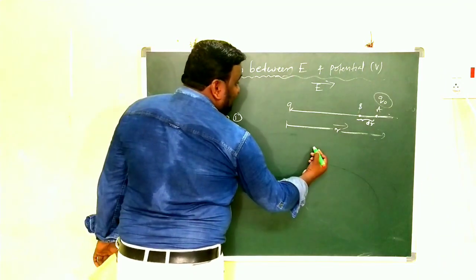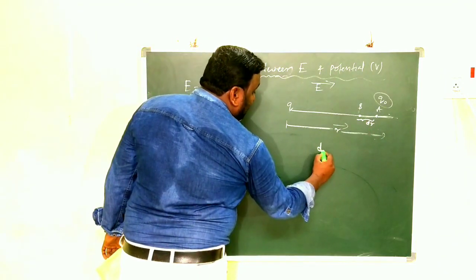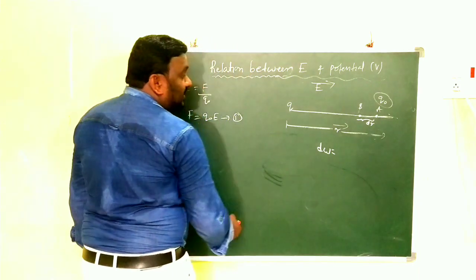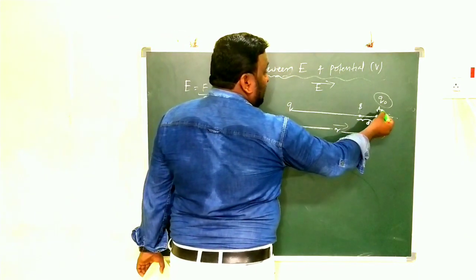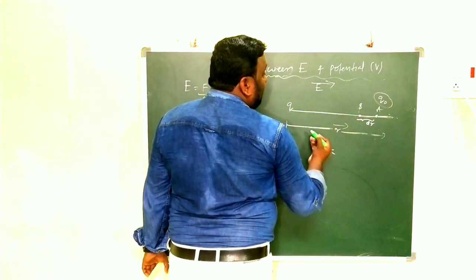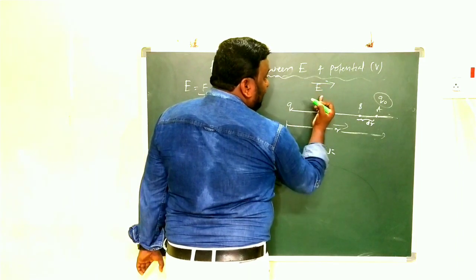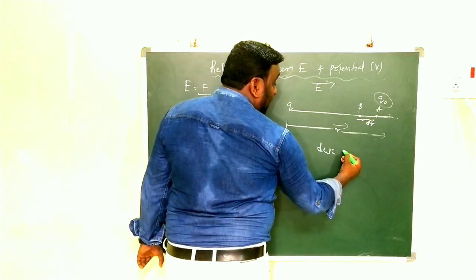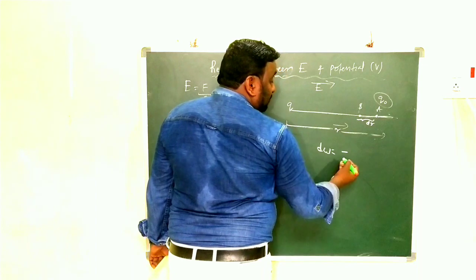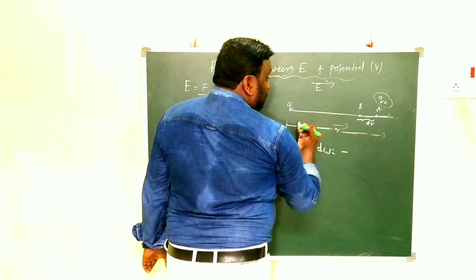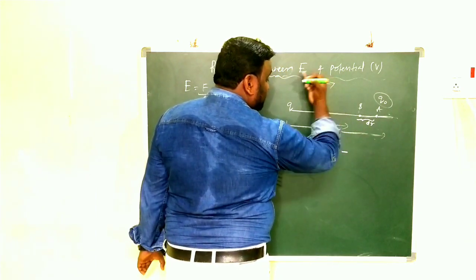So in this case I am writing a small amount of work done to move the charge from A to B. A to B means we are moving in the opposite direction of the electric field. That's why I am writing minus. Minus indicates we are moving against the electric field.